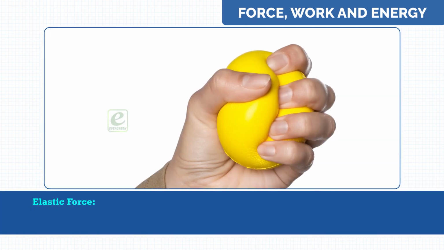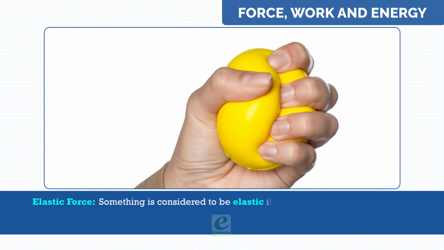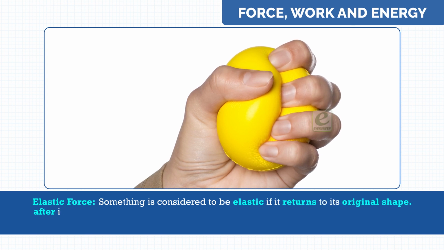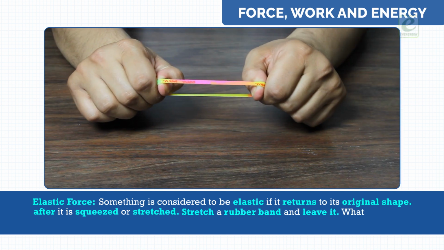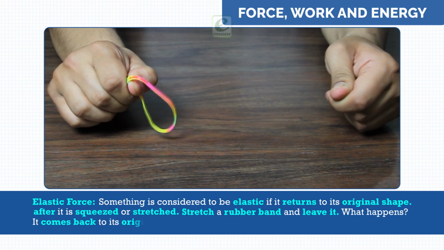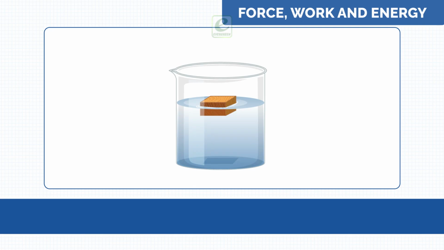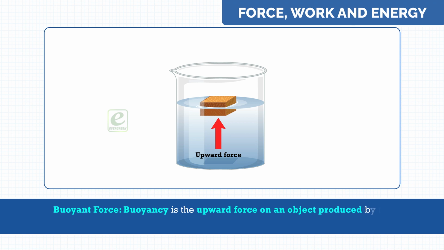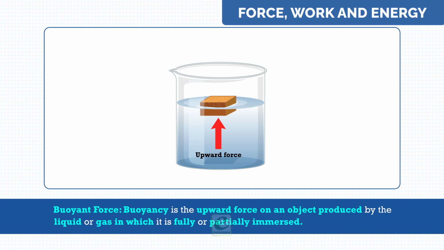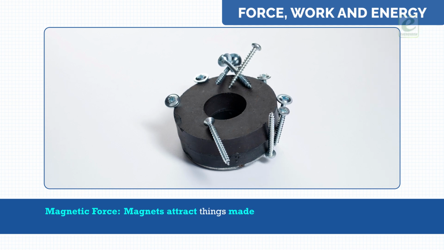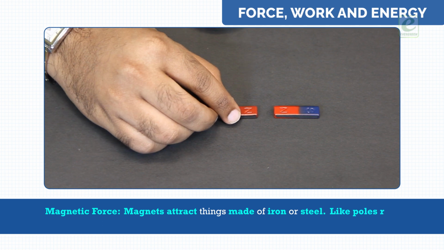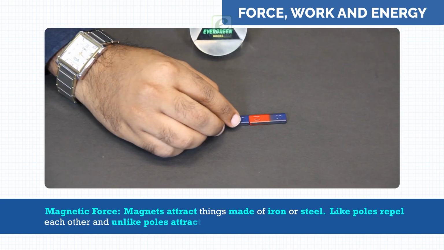Elastic force. Something is considered to be elastic if it returns to its original shape after it is squeezed or stretched. Stretch a rubber band and leave it. What happens? It comes back to its original position. Buoyant force. Buoyancy is the upward force of an object produced by the surrounding liquid or gas in which it is fully or partially immersed. Magnetic force. Magnets attract things made of iron or steel. Like poles repel each other and unlike poles attract each other.